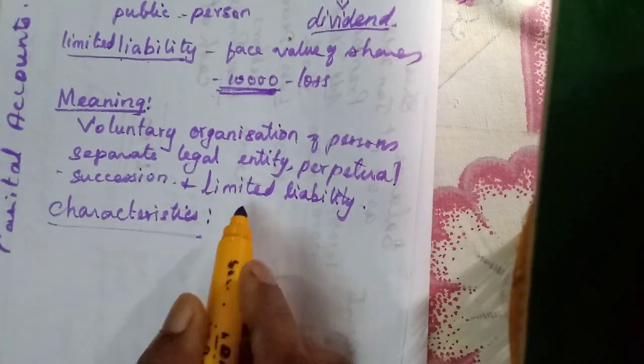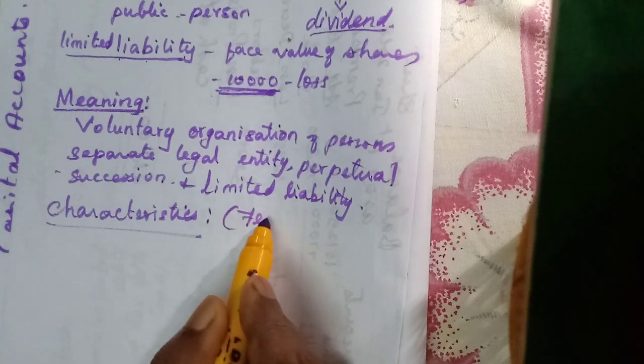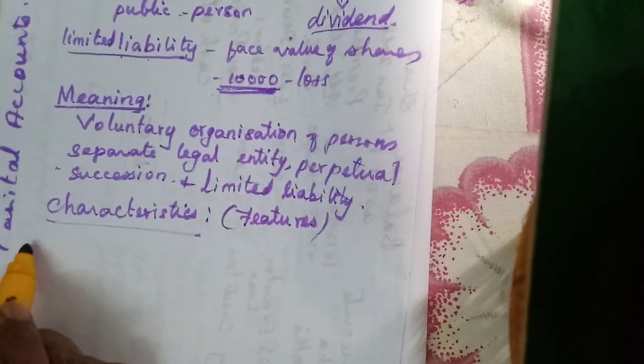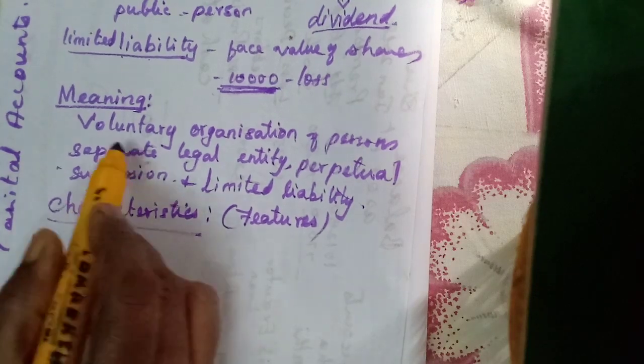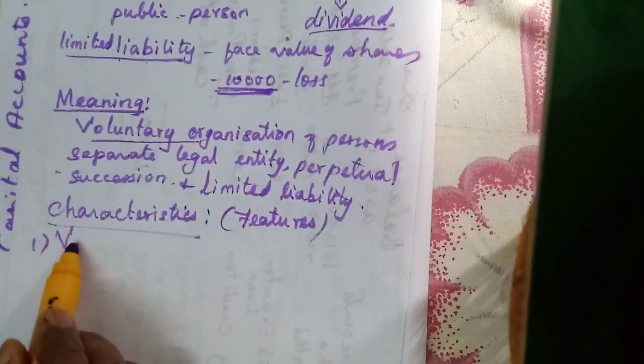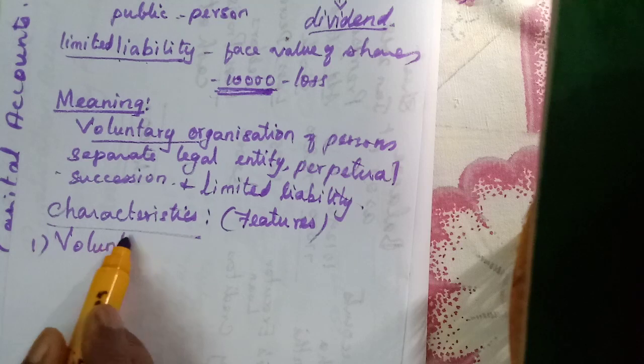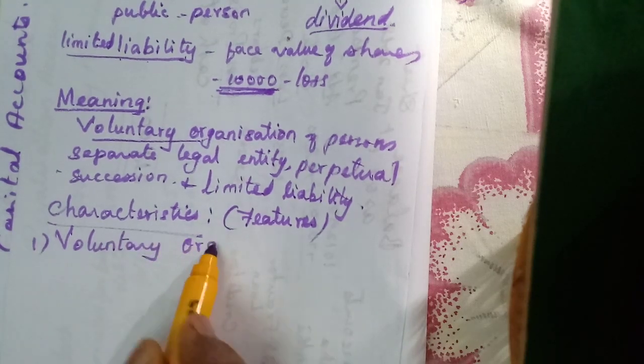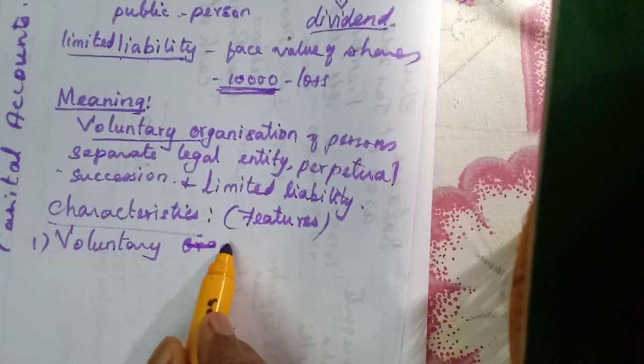So now we will learn the characteristics, or the special features, unique features they have. Company form of organization. From this word, voluntary organization. We know voluntary is the opposite of compulsory, isn't it? Voluntary association of persons.